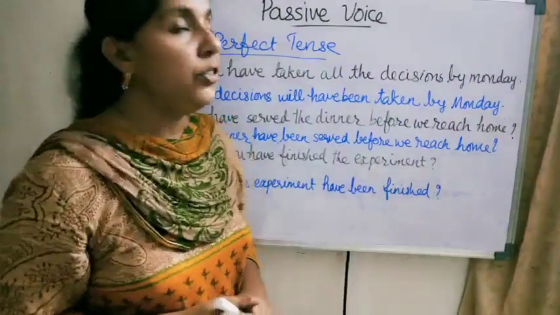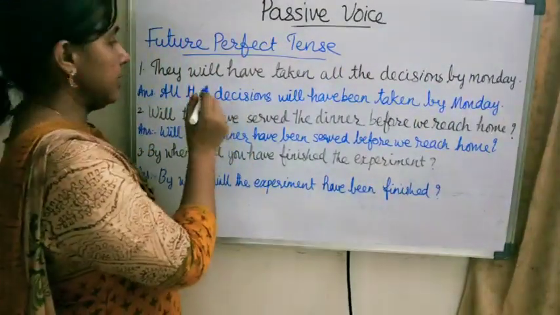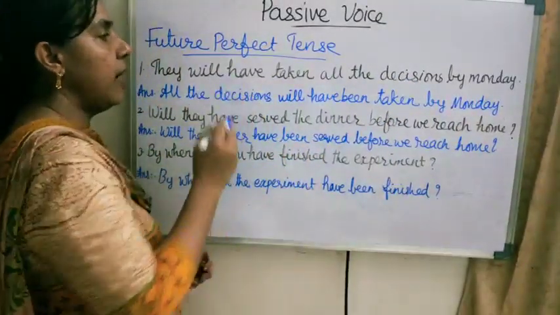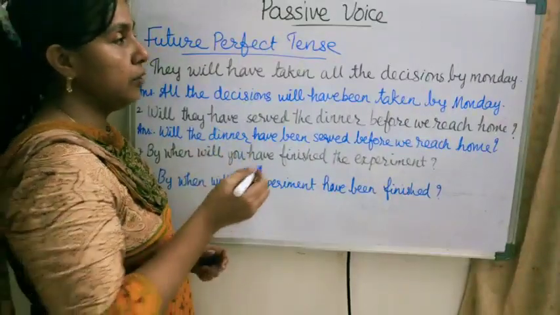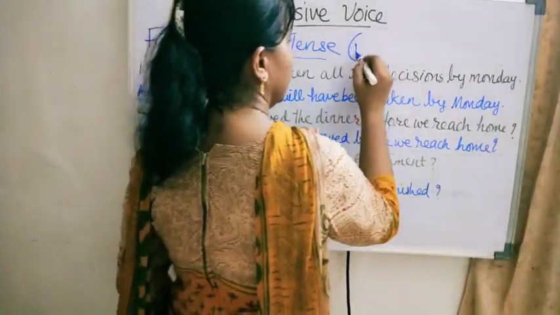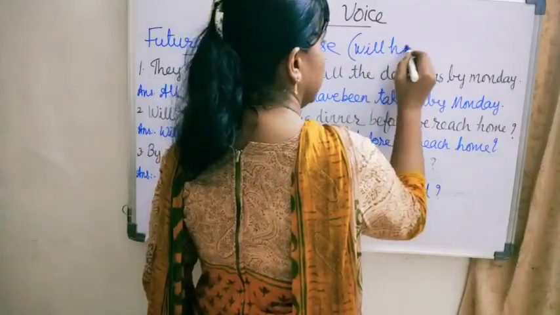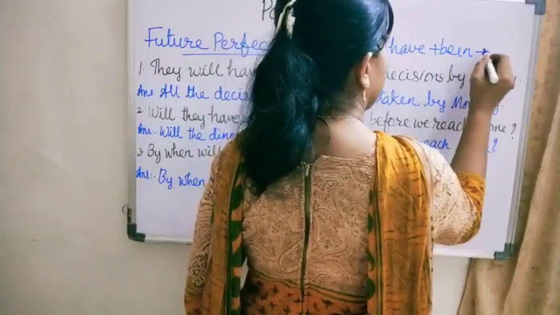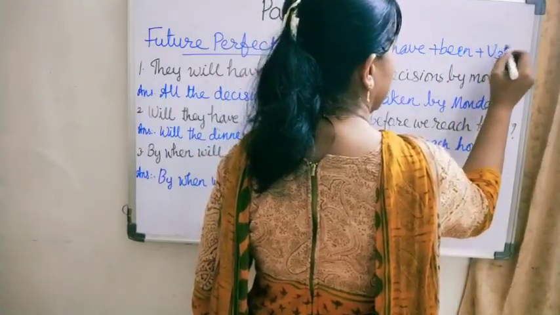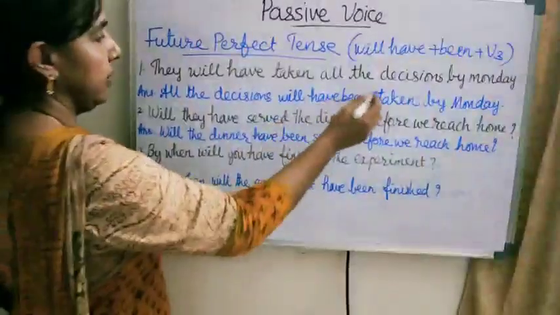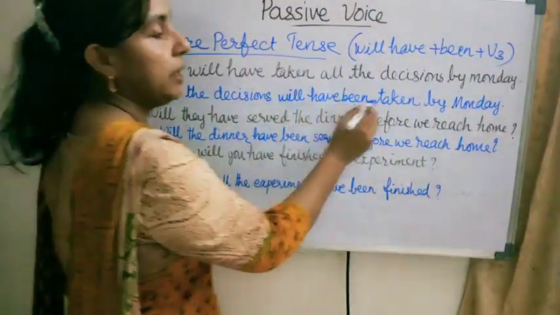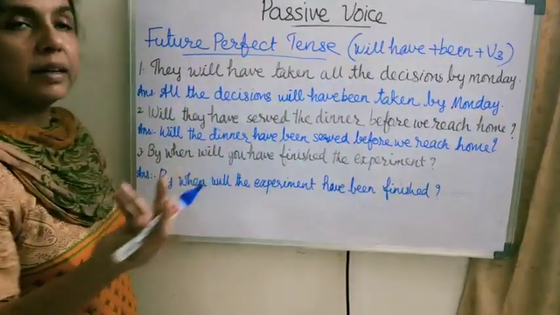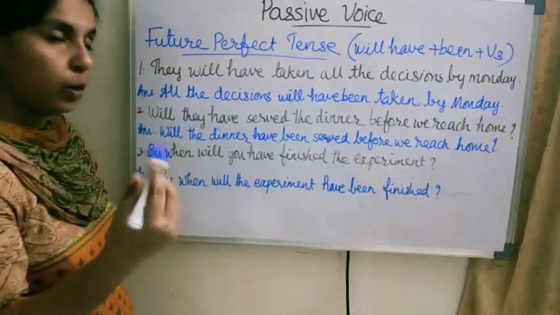Let us see future perfect tense. First sentence: they will have taken all the decisions by Monday. Will have plus been plus third form of the verb. Will or shall have plus been plus verb 3. So all the decisions will have been taken by Monday. By us, it's not important, so we omitted.